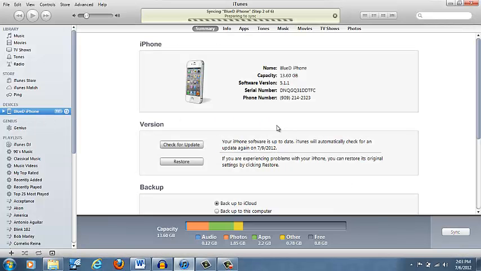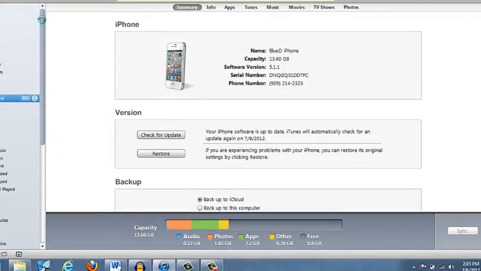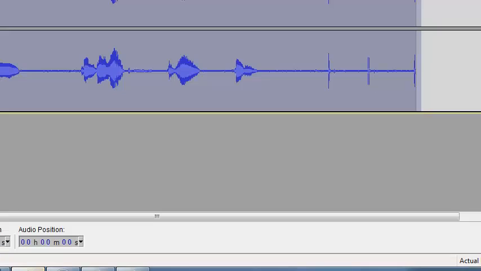As you can see, my phone is syncing to the iTunes. Well, while that's doing that, I created a file on Audio City. It's another application that I downloaded from the internet, and here you can pretty much record your voice, customize it to whatever you need, high pitch, low pitch, faster. So let's go ahead and hear this one.